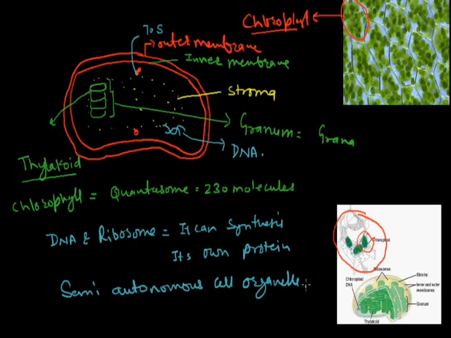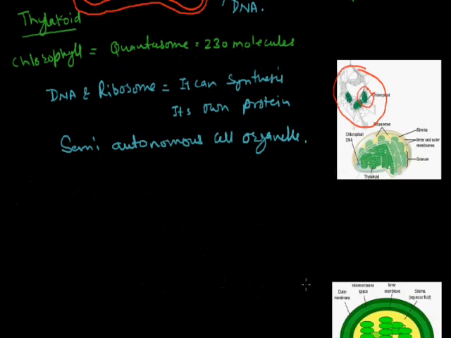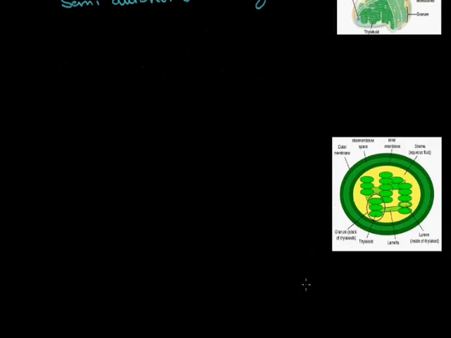In the plant cell, two cell organelles are semi-autonomous. One of them is chloroplast, another is the mitochondria. Here we already discussed the chloroplast. It has two membranes: this is the outer membrane, and this is the inner membrane. The space between the two membranes is called the perimitochondrial space.